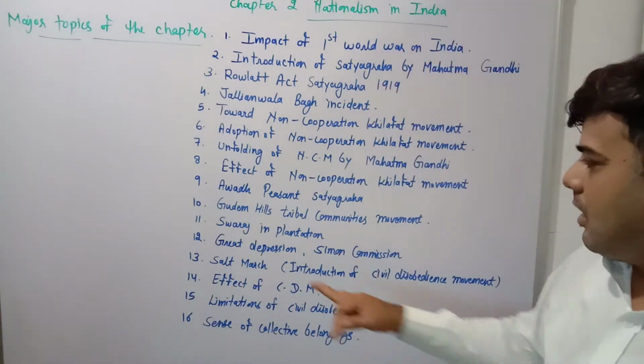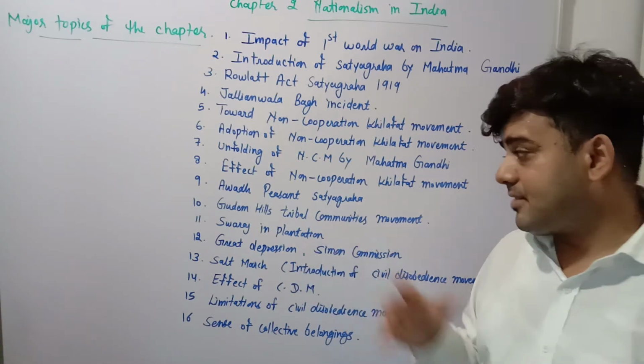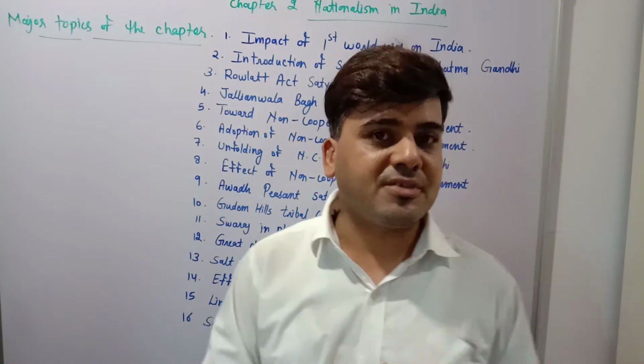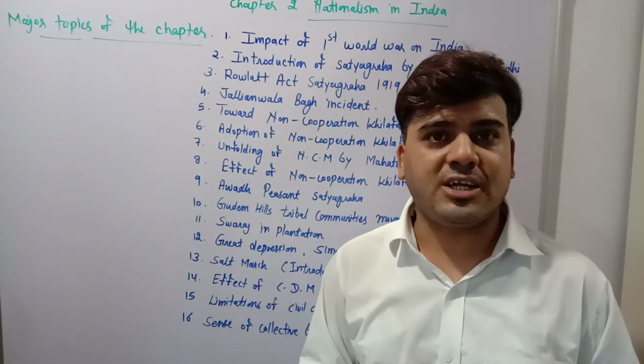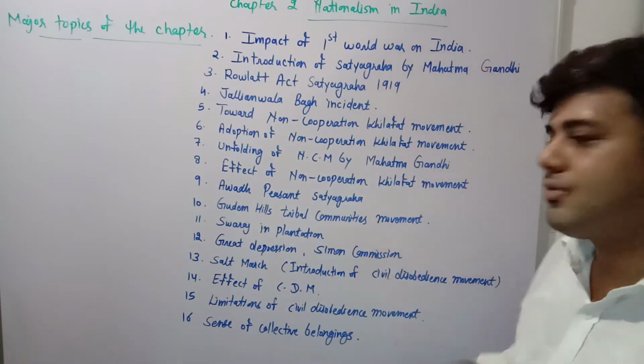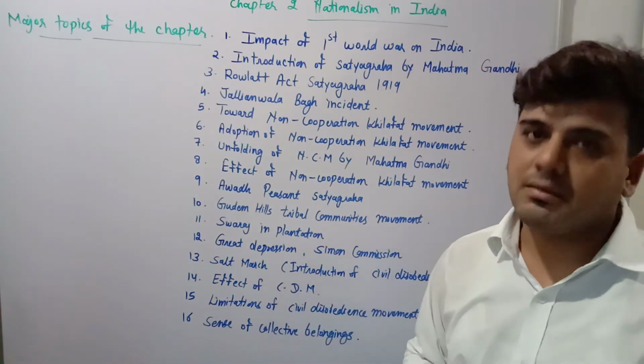Understand? Next, the Great Depression and the Simon Commission. What was the Great Depression period? The Great Depression is also known as the worldwide economic depression period. What were the factors behind it? What was the effect of the Great Depression on the Indian economy? You are going to study this in the topic Great Depression, as well as the Simon Commission after that.